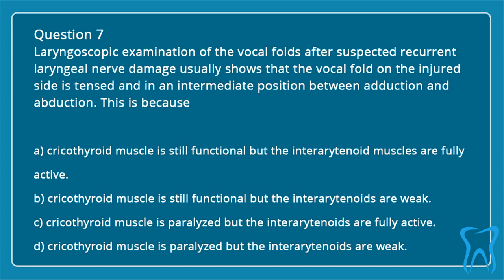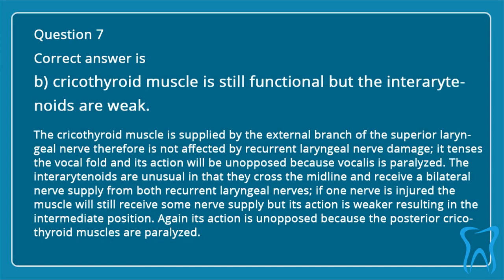B. Cricothyroid muscle is still functional but the interarytenoids are weak. C. Cricothyroid muscle is paralyzed but the interarytenoids are fully active. D. Cricothyroid muscle is paralyzed but the interarytenoids are weak. Correct answer is B. Cricothyroid muscle is still functional but the interarytenoids are weak.